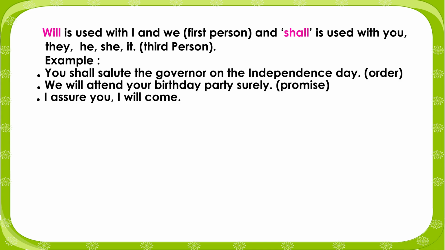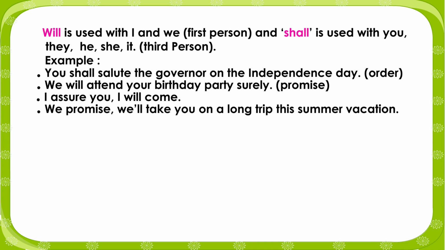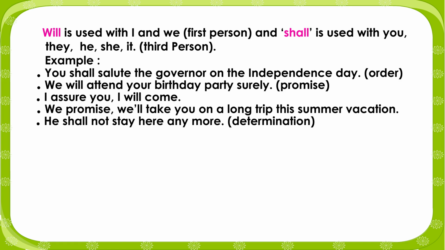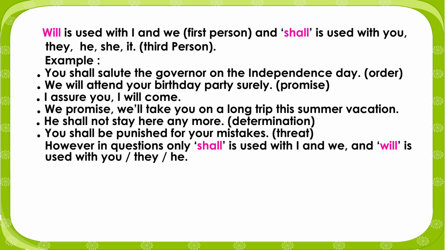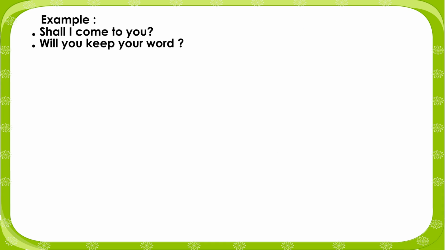Promise. I assure you, I will come. We promise, we'll take you on a long trip this summer vacation. He shall not stay here any more. Determination. You shall be punished for your mistakes. Threat. However, in questions only, shall is used with I and we, and will is used with you or they or he. Example. Shall I come to you? Will you keep your word?